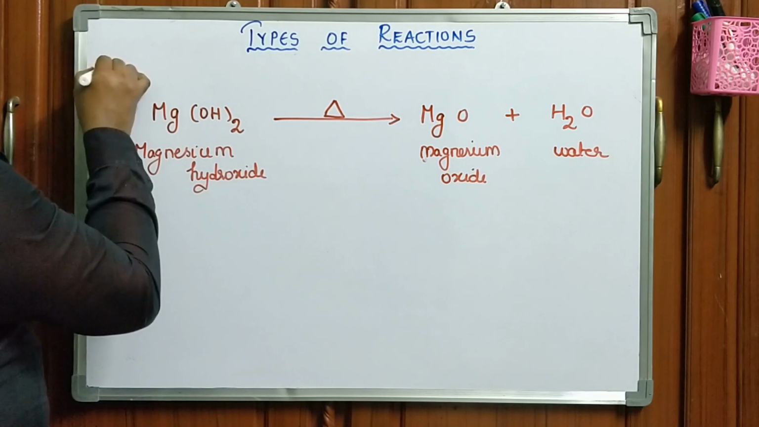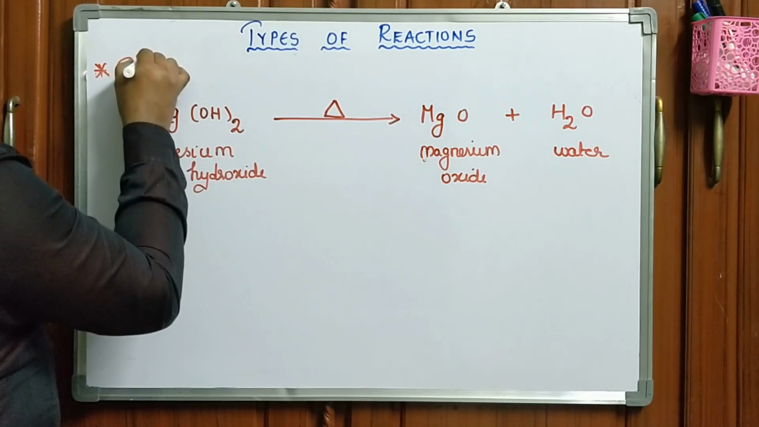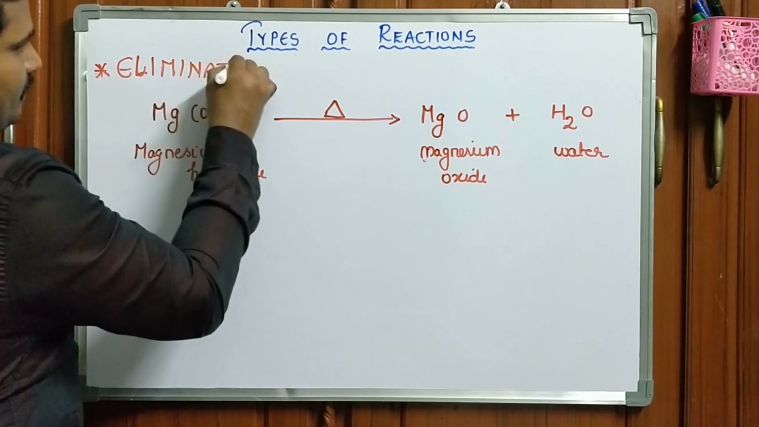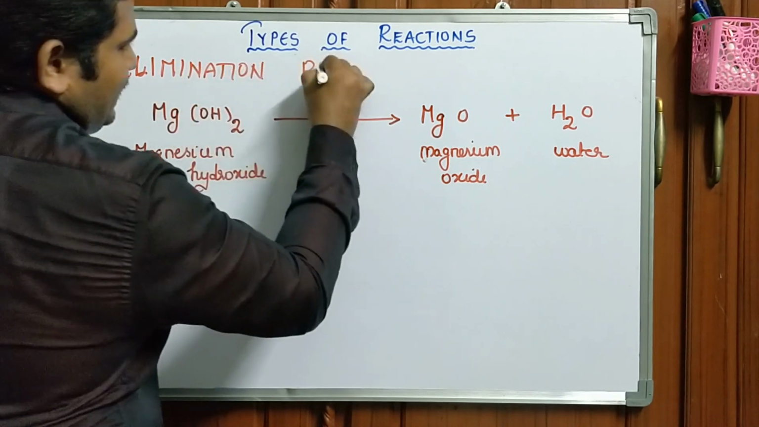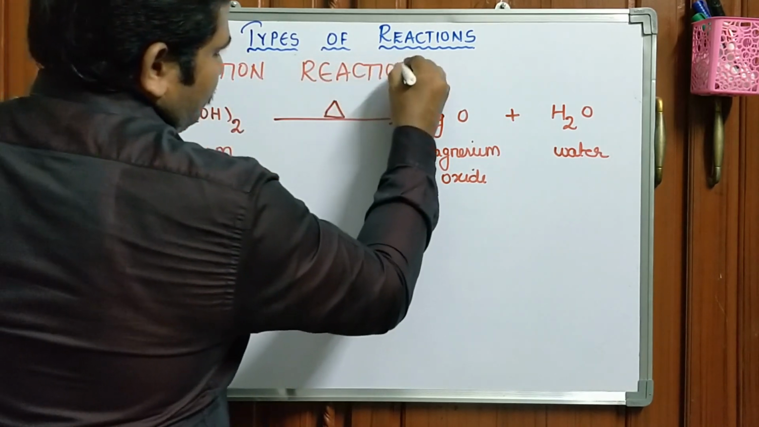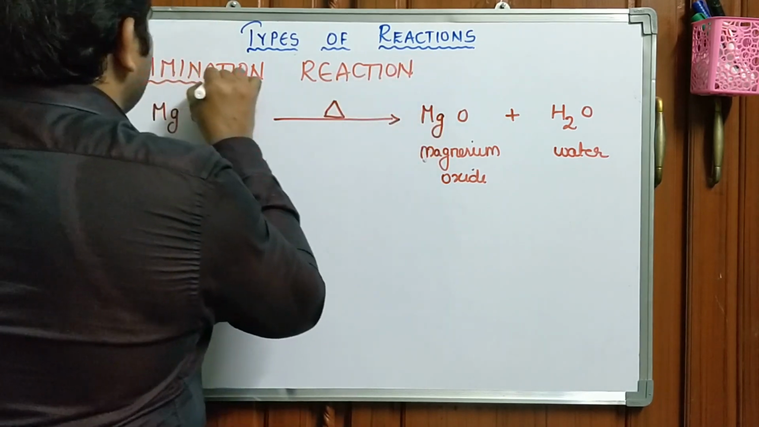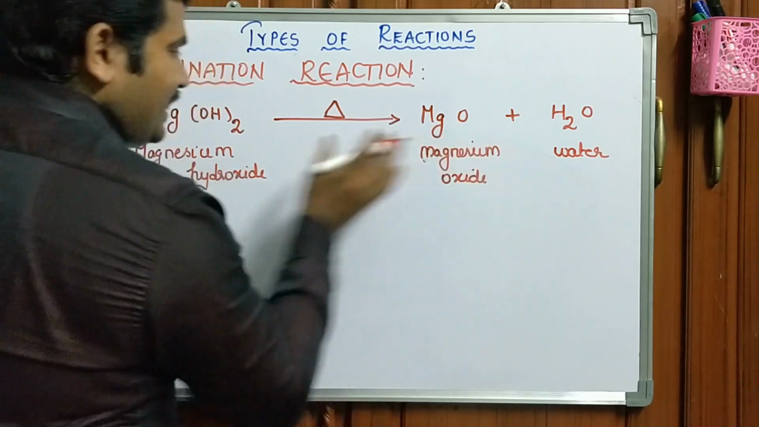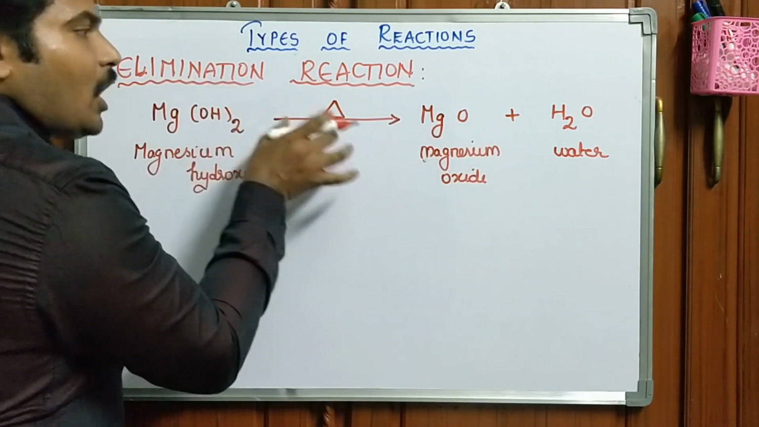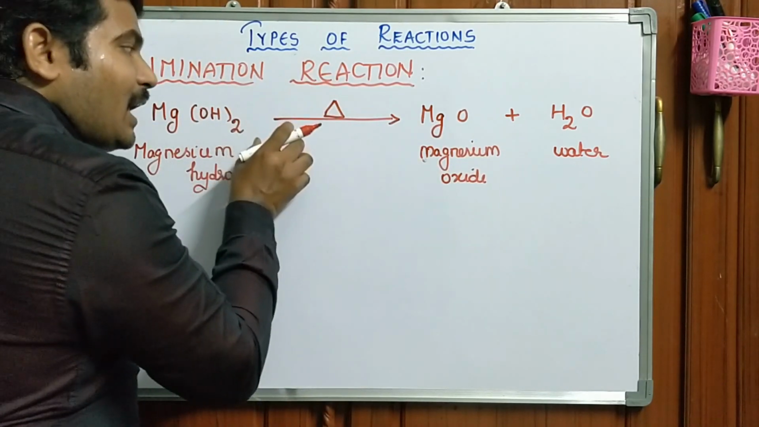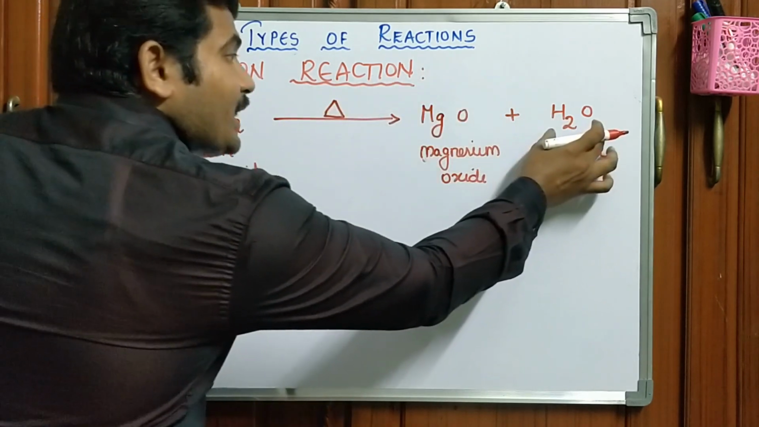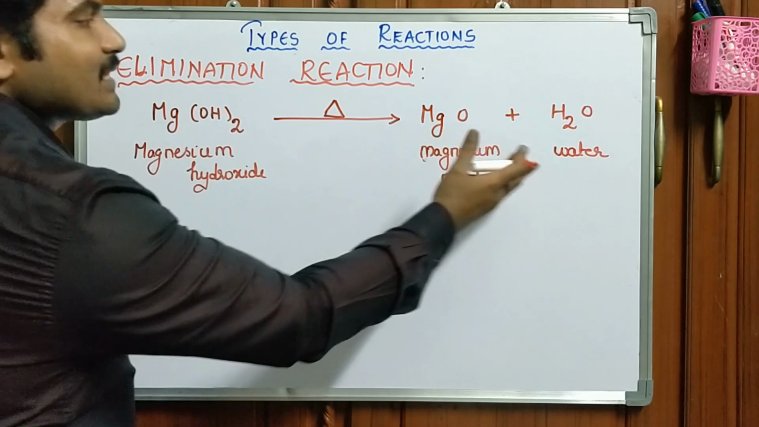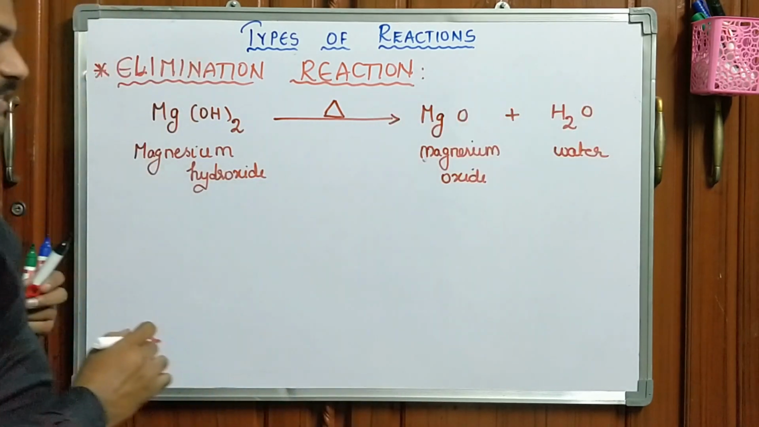What is this? Elimination reaction. It is a chemical reaction in which a group or atom or molecule is eliminated from the substrate molecule. It is called elimination reaction.